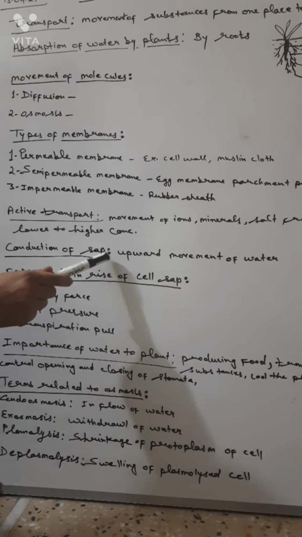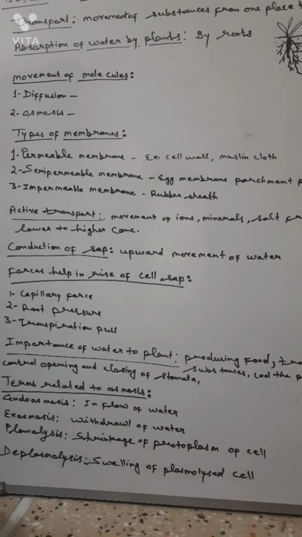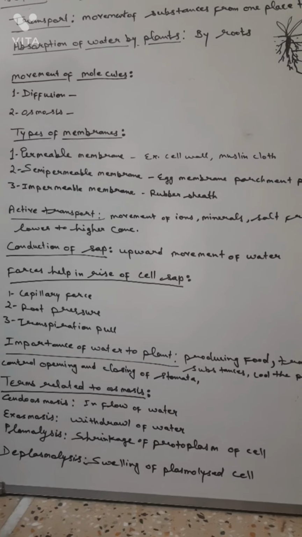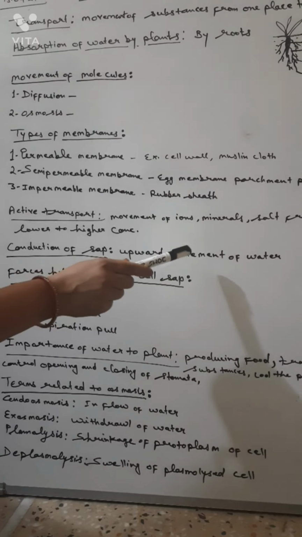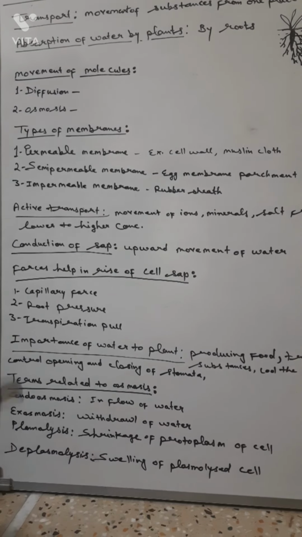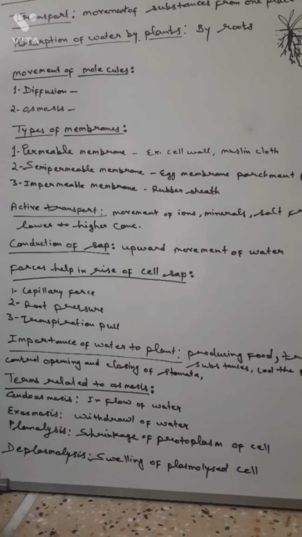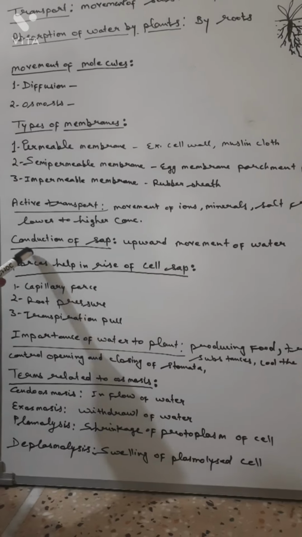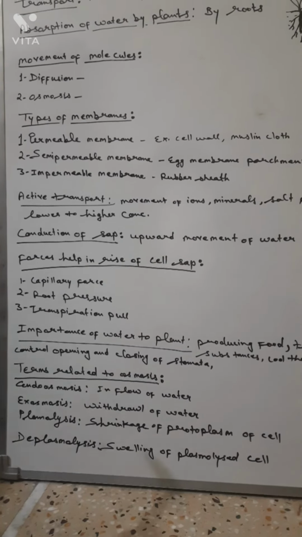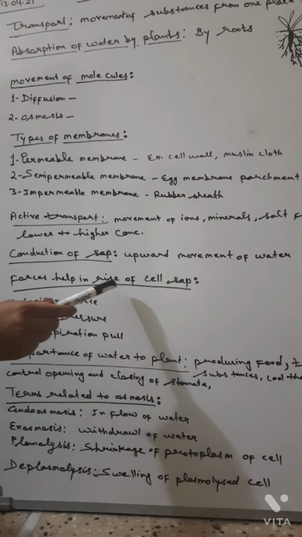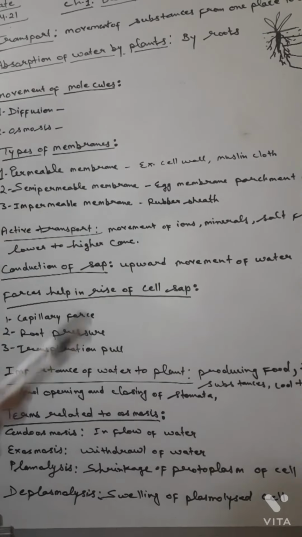Sap is the water that is absorbed by the root of a plant. Conduction of sap means the upward movement of water by the roots to all the plant parts.